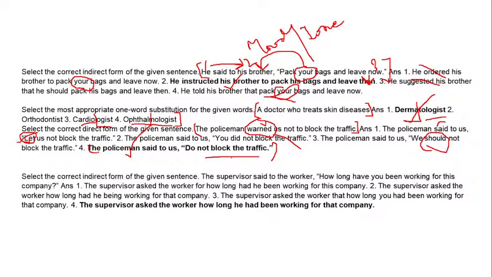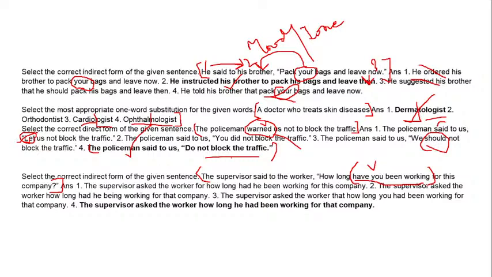The last one again is a narration question, and the sentence is: the supervisor said to the worker, "How long have you been working for this company?" So it's a question, it's an interrogative sentence. An interrogative sentence, and especially this sentence, is very important because there are many things you have to keep in mind. Firstly, this verb structure. Have you been working? And that too in the question form. So accordingly, the verb structure will be a large one, so pay attention and see your options carefully.